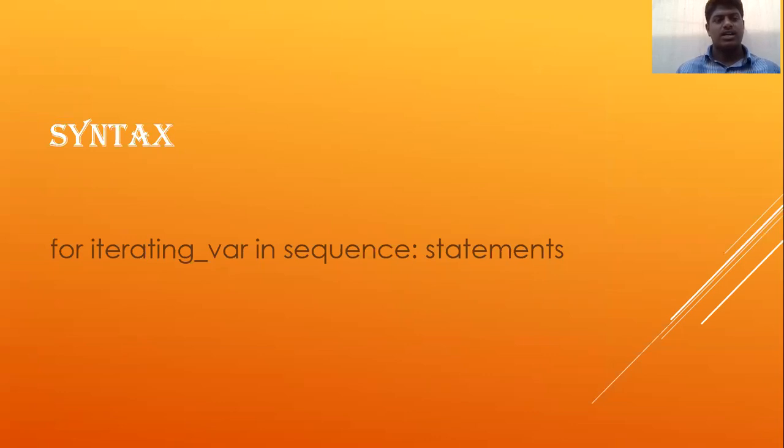Syntax: for iterating_var in sequence: statements. It means syntax. It is the main error which is made by everyone. For iterating_var in sequence, we can use statements.